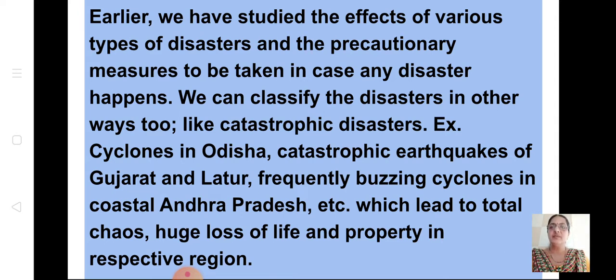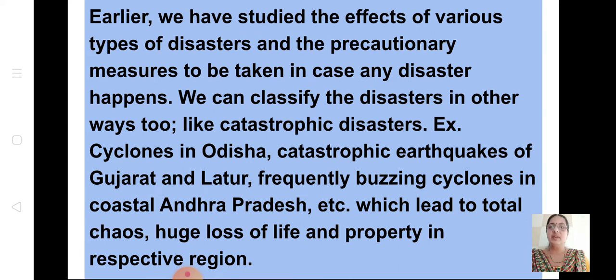We can classify the disasters in other ways too, like catastrophic disasters, for example cyclones in Odisha, catastrophic earthquakes of Gujarat and Latur, and frequently buzzing cyclones in coastal Andhra Pradesh, etc. We learnt in 9th standard, in the environmental lesson, that these lead to total chaos, huge loss of life and property in the respective region.